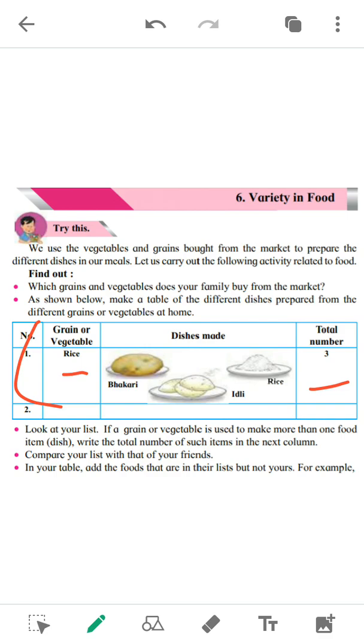Now compare your list with your friend's list. Now you aren't at school, so you can't compare. But if you are in touch with your friend, if you make a call to your friend, you can ask your friend as well, what are the dishes your mom made from rice? So in your table, add the foods that are in their list, but not yours.